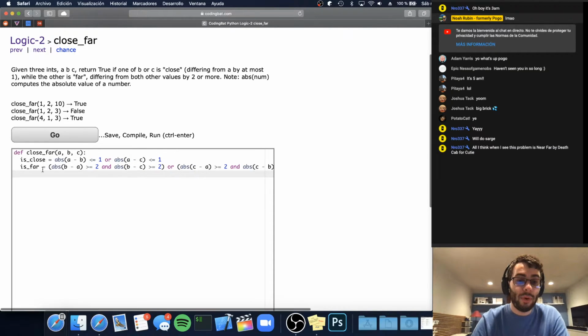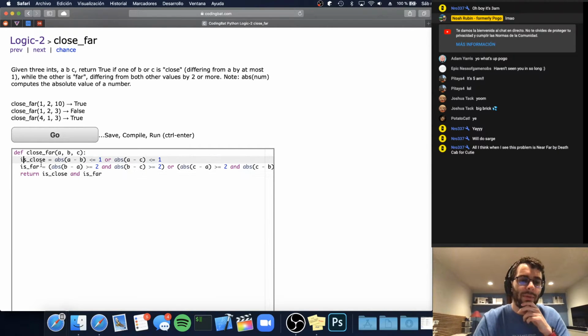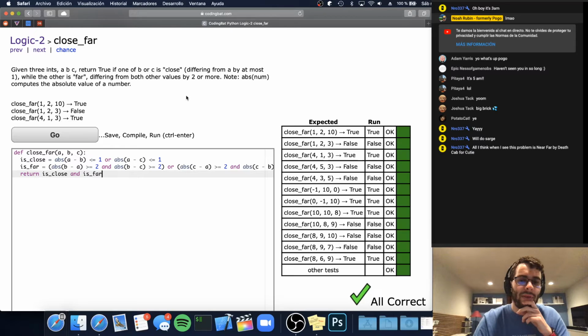And so hopefully, if I did this right, is far should be true if one of the numbers is far from the other two, and it should be false if neither one is. And then we should just be able to do is close and is far. So one of them is close and one of them is far, because you can't have one number that's both close and far, because these conditions are mutually exclusive.